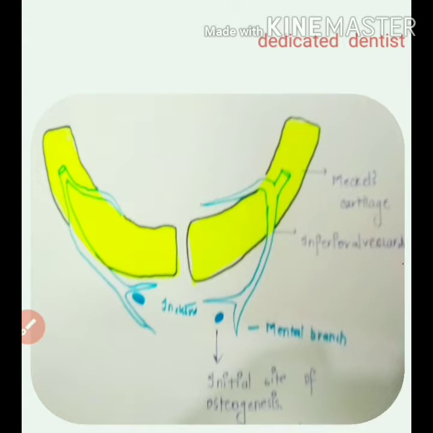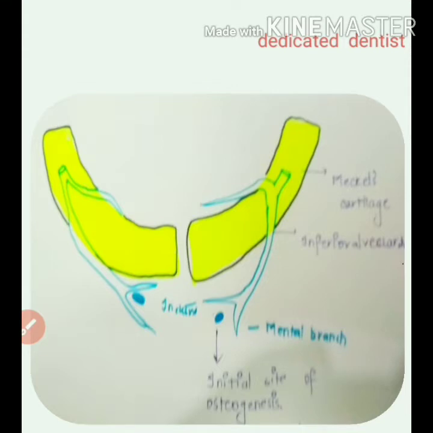It is divided into three parts: proximal, middle, and distal. The proximal part extends to form the auditory ossicles like the incus and malleus, and also forms the sphenomandibular ligament. Each branchial arch has five components, back to embryology: a central cartilage rod that forms the skeleton of the arch, a muscular component, a vascular component, and a neural component. The first structure that develops in the primordium or framework of this mandible is the mandibular division of the trigeminal nerve.